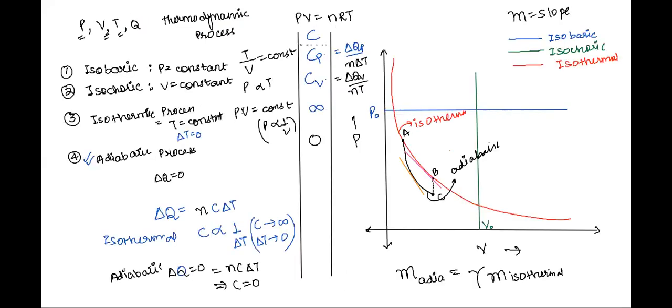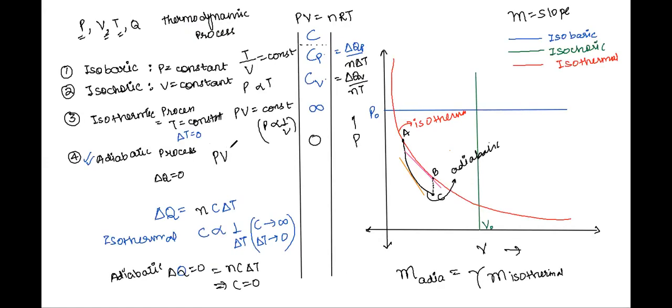So what is a polytropic process? Let's say we have all of these processes defined in one symbolic way or another. Now let's say I am representing a process in terms of pressure and volume as PV to the power n is equal to constant. This adiabatic process, by the way, is represented as PV to the power gamma equal to a constant. So in a similar fashion, if instead of gamma, we have some other number, let's say n, such a process is now called a polytropic process.